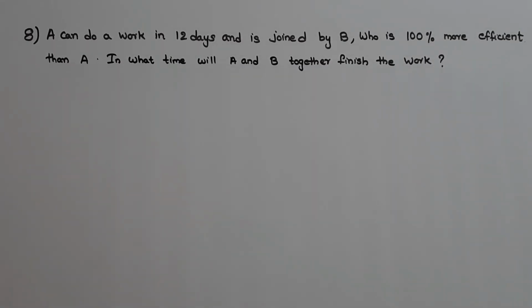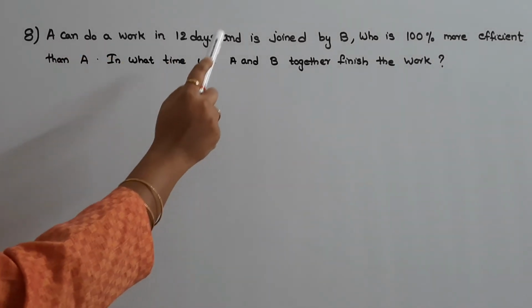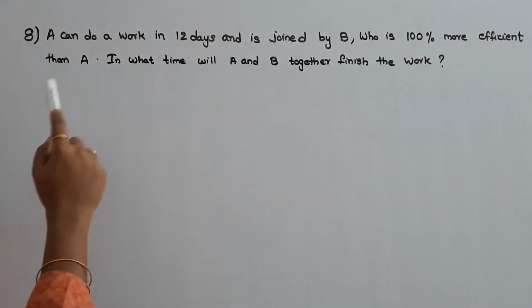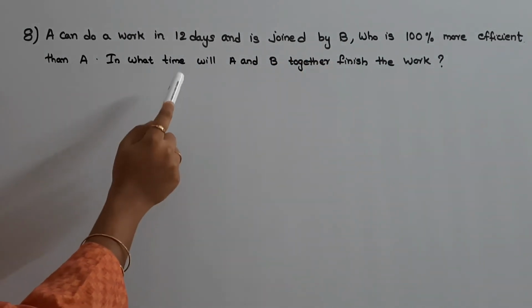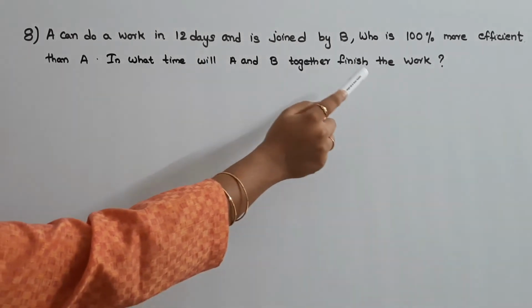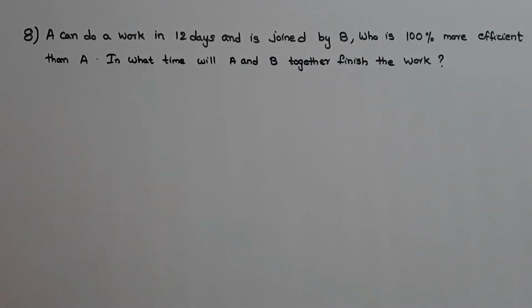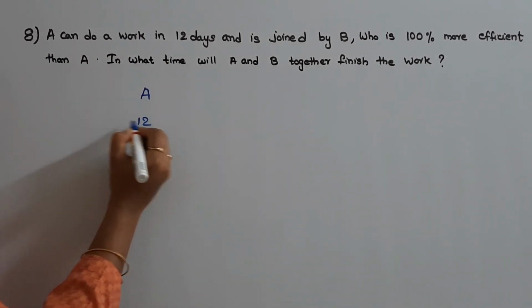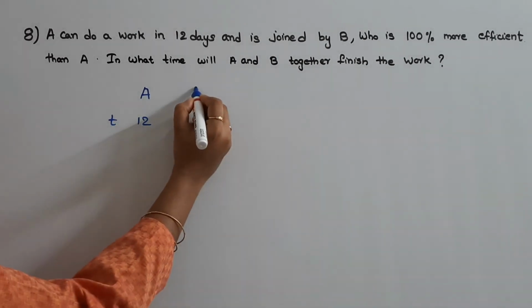The next question is, A can do a work in 12 days and B is joined who is 100% more efficient than A. In what time will A and B together finish the work? So this is a similar question to that of the previous one. A is working for 12 days. So time taken by A is 12 days.